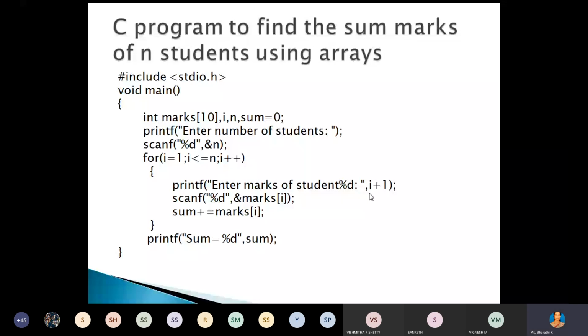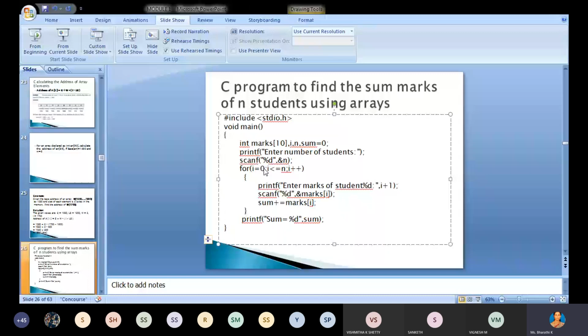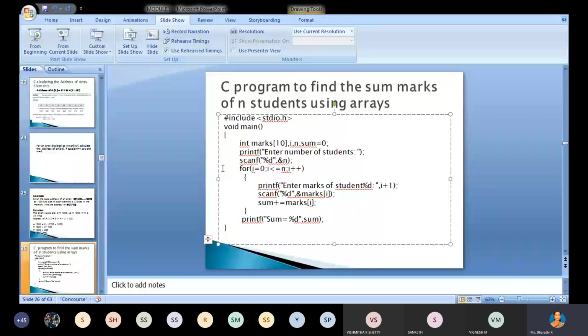Correct. Suppose you start this program or index from 0, now you can give I plus 1. Suppose this value is 1, at that time we have to give the value as I. Understood? Yes, ma'am. Condition I smaller than n. Suppose the value of I is 0, the condition is I less than n.